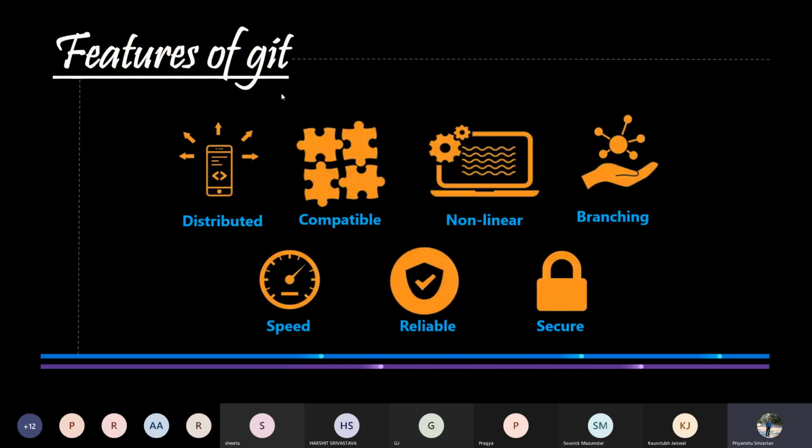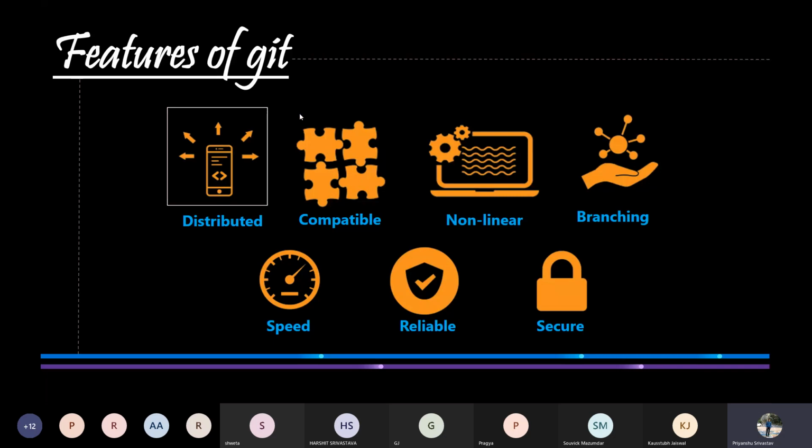Now let's move to the features of Git. Here you may feel that some of the points we have already discussed earlier, but still I think that these points are important enough to be discussed again. There are mainly 13 features of Git, but in this session we will only cover 7 of them. The first one is distributed, then compatible, then non-linear, branching, speed, reliable, and secure.